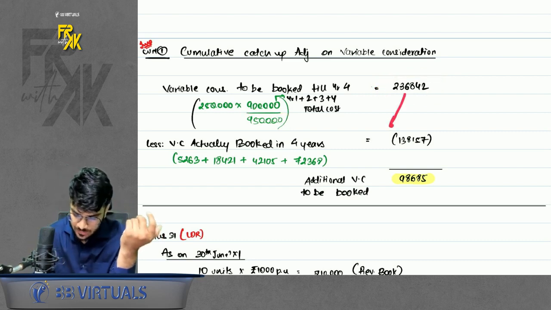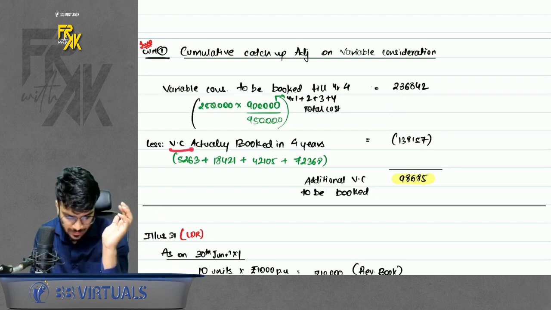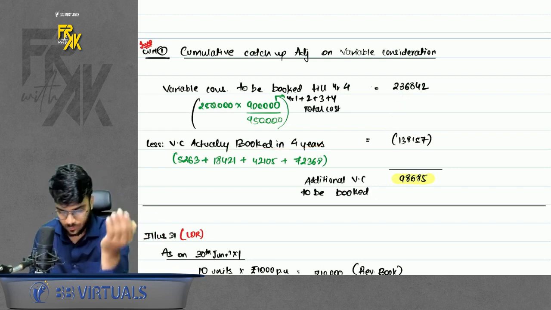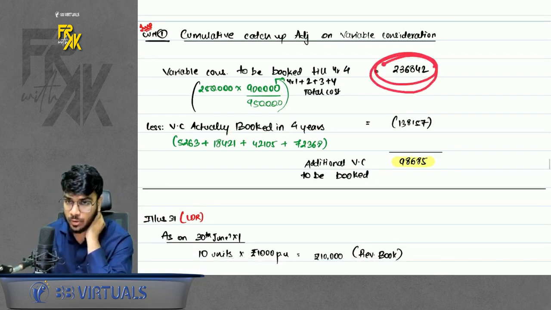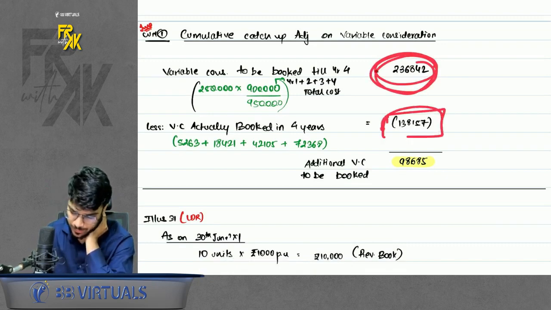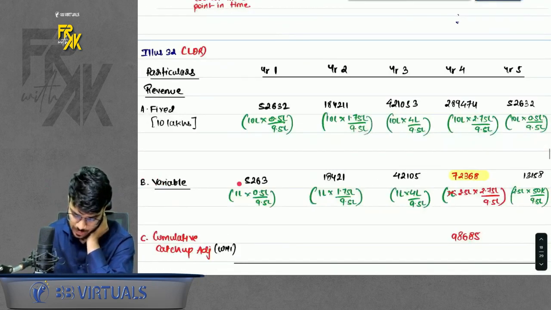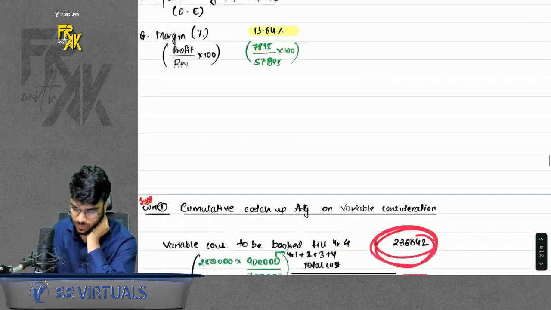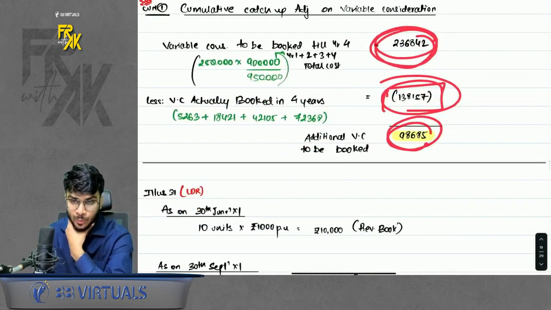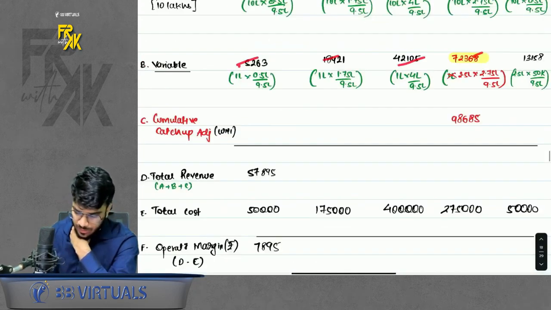Now compare this with how much you have actually booked. Less: variable consideration actually booked in 4 years. So this much should have been booked, but you only booked 138. How will you get this? Just see the variable consideration. How much did you book in the first 4 years? So this is additional to be booked. So record this in cumulative catch-up adjustment.